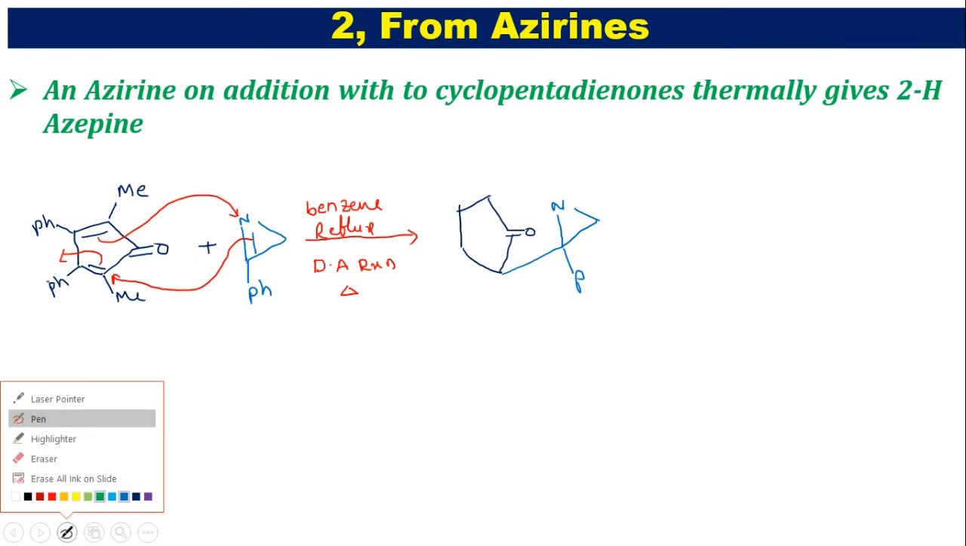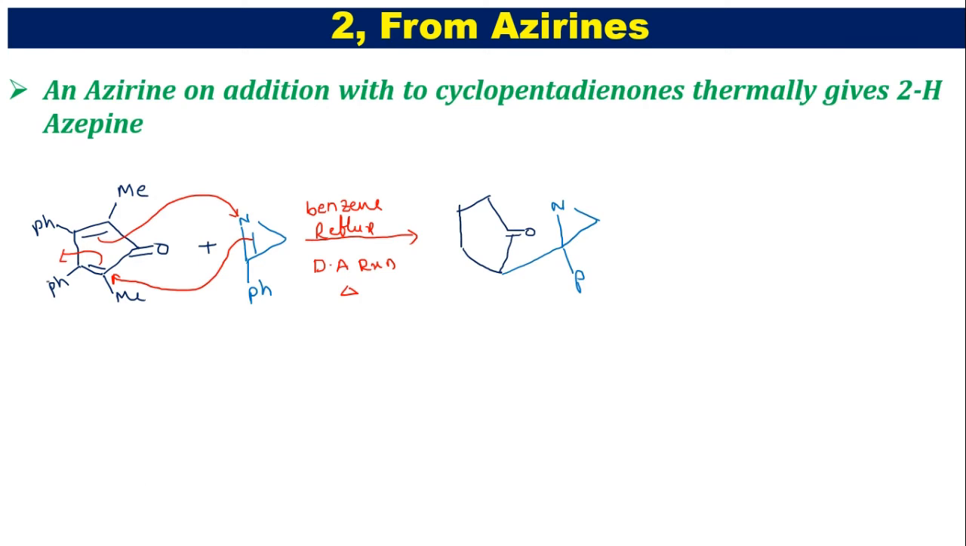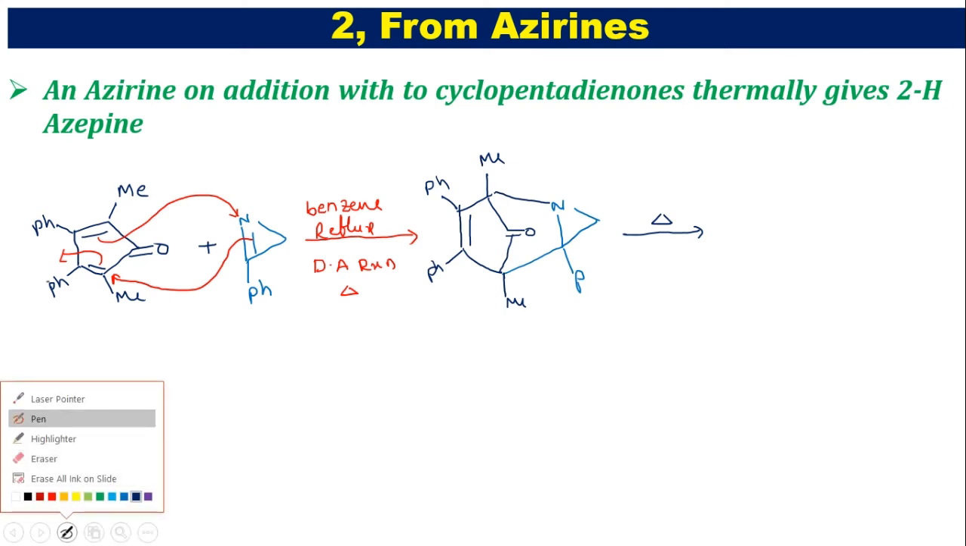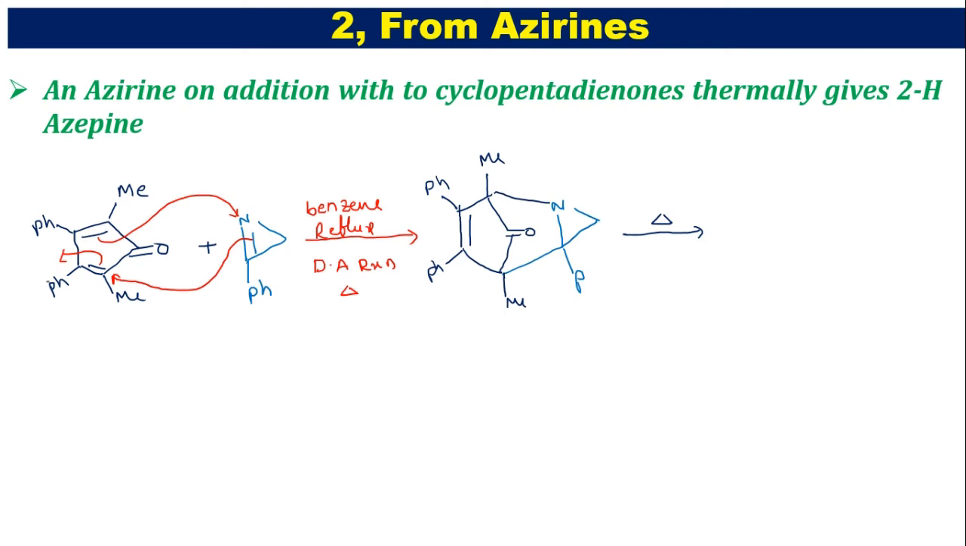Now these bonds, the pi bonds: one pi bond shifted here, one pi bond attacked onto the nitrogen, and this is going to have methyl and Ph substituents. Now this compound is undergoing decomposition by heating. So when you heat this compound, it is going to lose 1 mole of carbon monoxide.